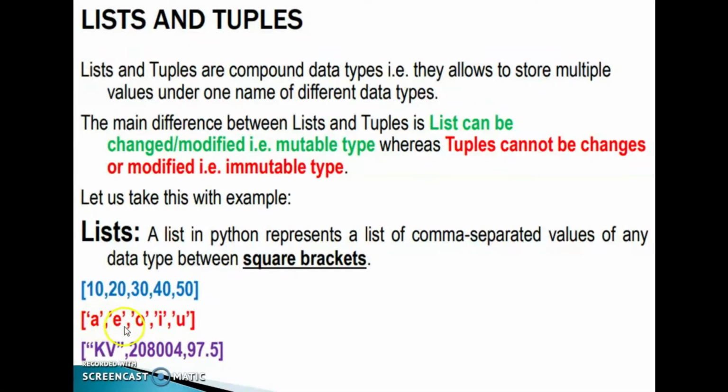Next one: A, E, O, I, U. These are all characters. Then the third one has a string, then one more value, a float type value. Different types of values are used in this list, separated by commas within the square brackets. That is known as a list. A list is mutable and a tuple is immutable.